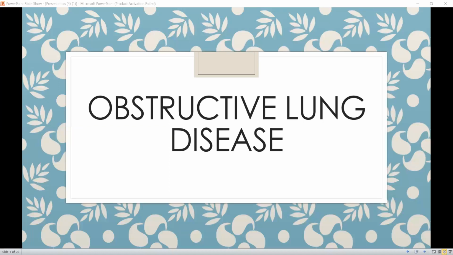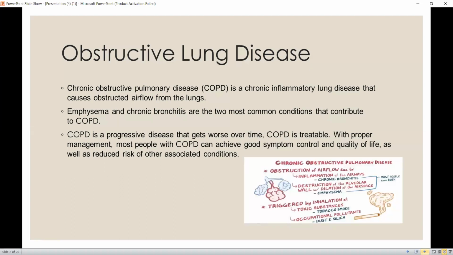We're going to discuss obstructive lung disease. Chronic obstructive pulmonary disease is a common chronic lung disease which causes restriction in the airflow because the lungs get damaged or clogged with sputum. So the person is reporting that he or she is having breathing problems.